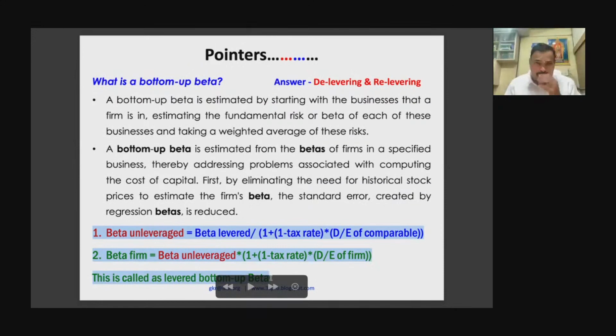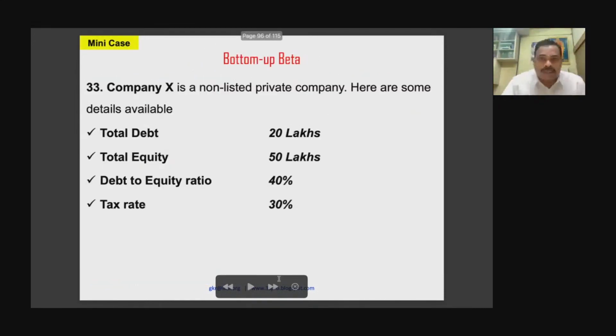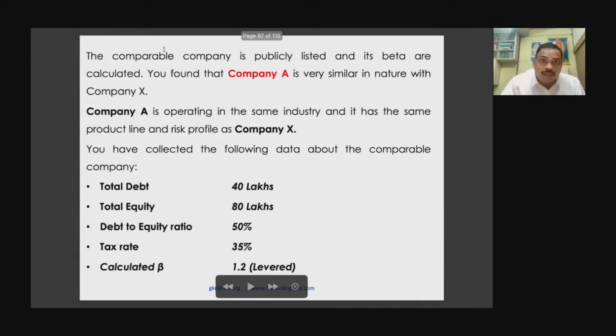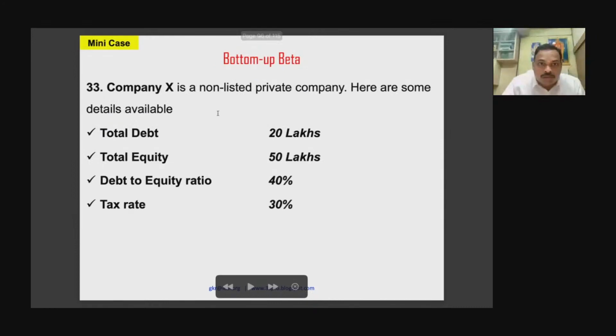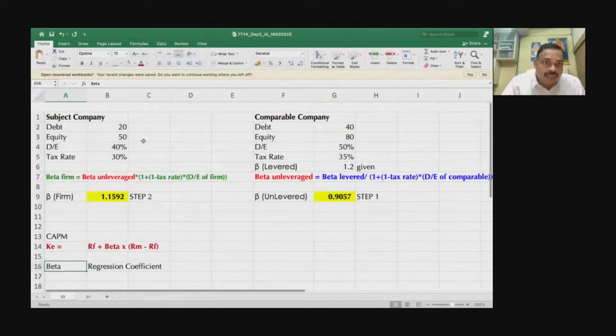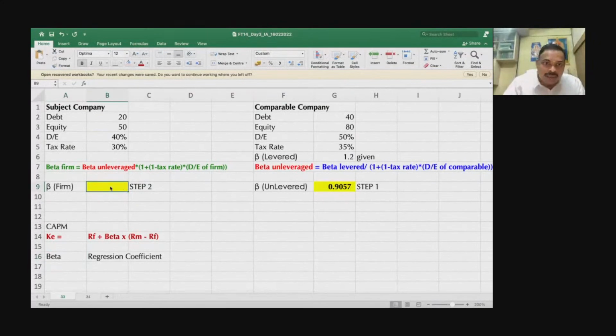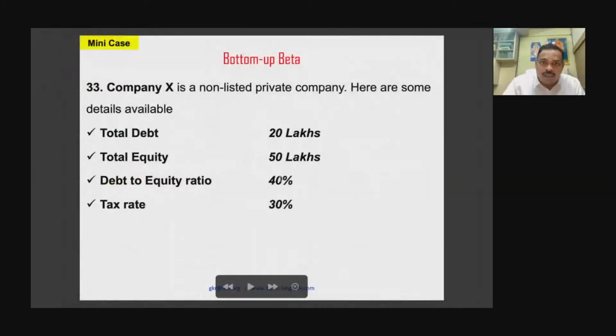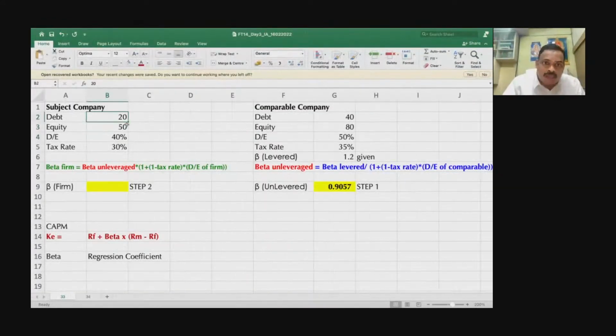I'll be doing this particular calculation in my case studies, but I will do one simple question here. Please look at this. Company X is a non-listed private limited company. Here are some details. A comparable company is company A. So this is your company X. Debt is 20. Equity is 40. So the debt equity ratio is 40%. Tax rate is 30%.